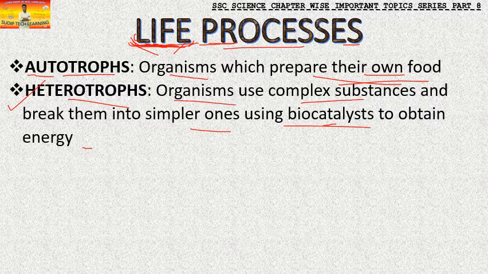Any organism using complex substances, whatever we are consuming, is consuming very complex substances, because it is a mixture of many compounds, many minerals, many things inside. We break them into simpler elements using a biocatalyst.